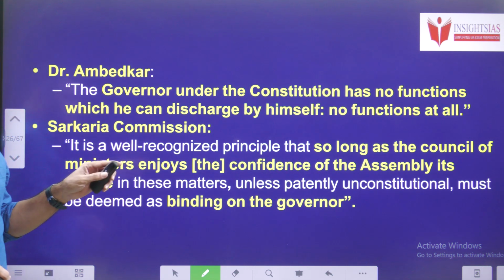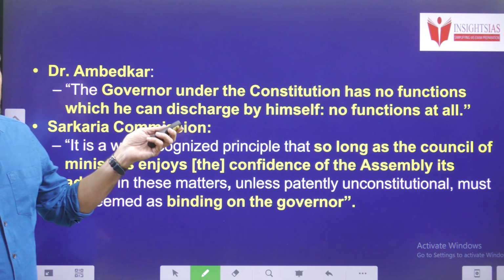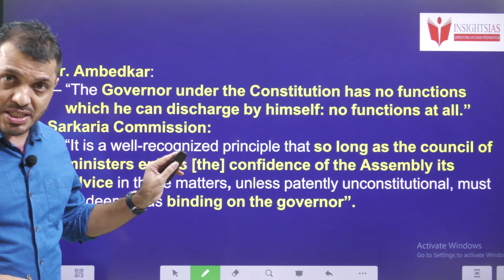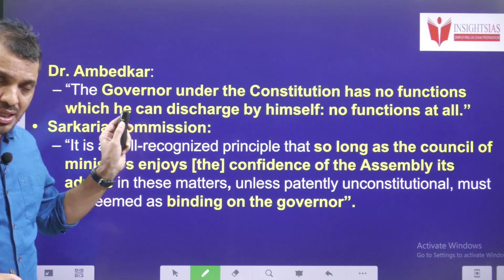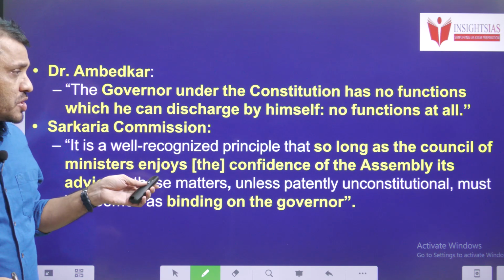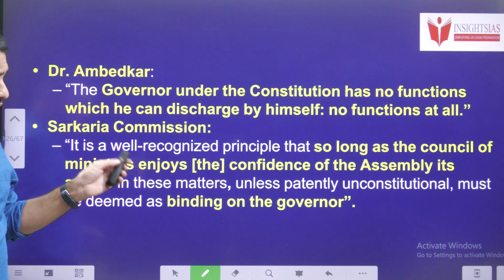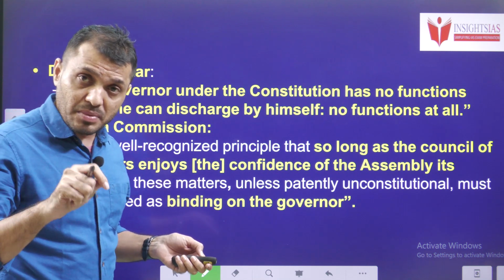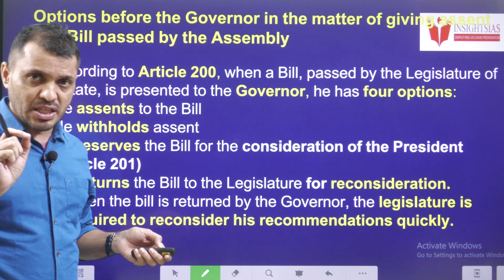B.R. Ambedkar also clarified that under the constitution, governor doesn't perform any functions at all, no functions at all. He was very affirmative regarding the governor's role. Sarkaria Commission also mentioned that governor cannot go for any discretionary powers as long as the incumbent government is enjoying the majority in the house.